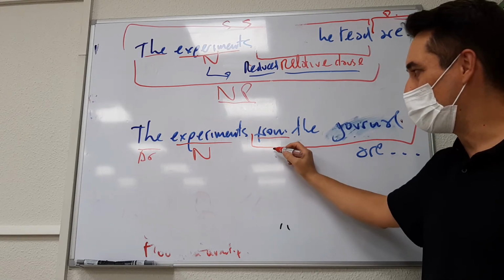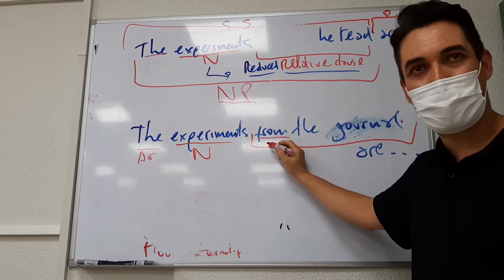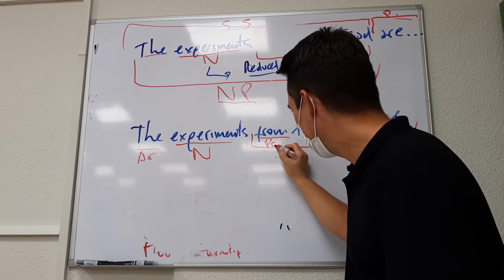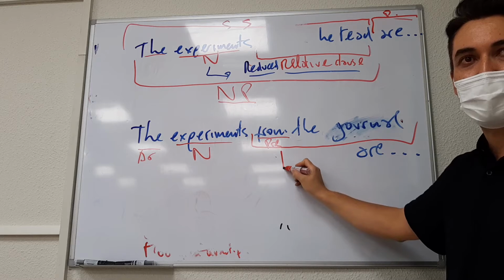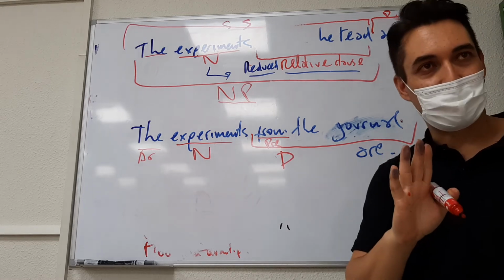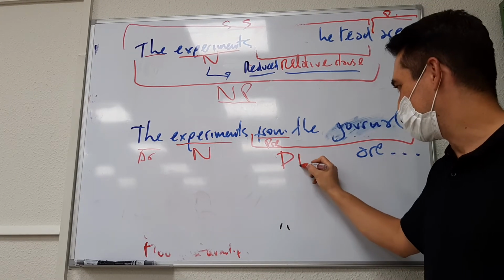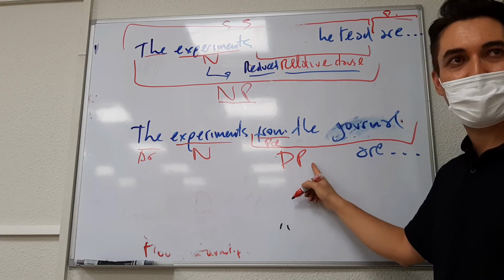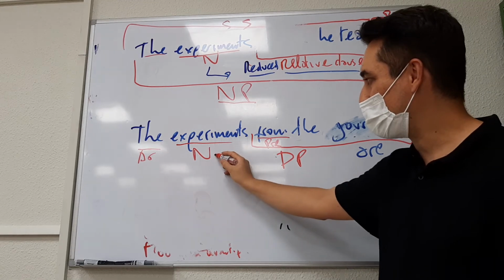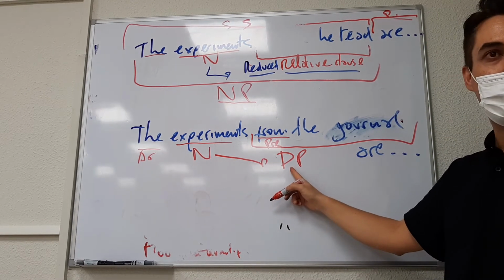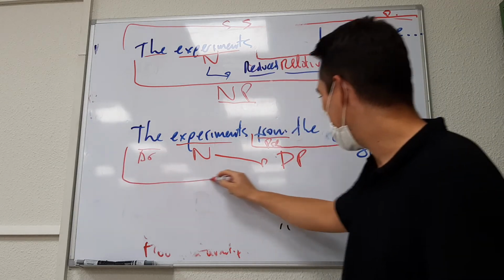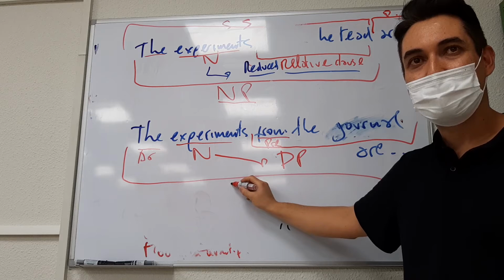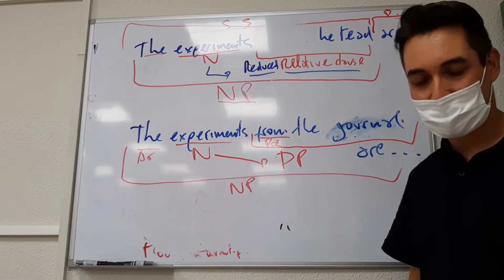What is from? It's a preposition. When we have a preposition, we call this a PP, prepositional phrase. So after the noun, you can have a PP. And the whole thing together is a noun phrase, yeah?